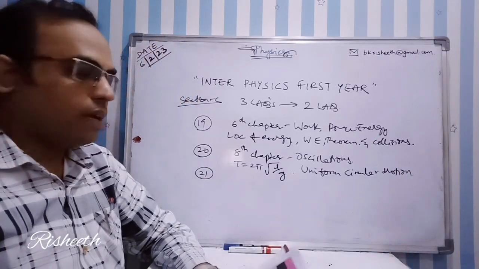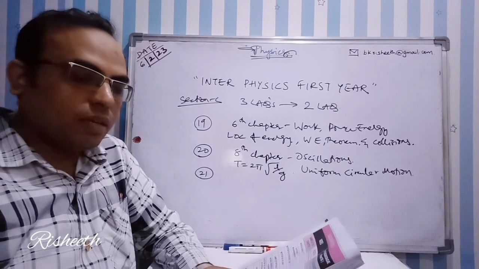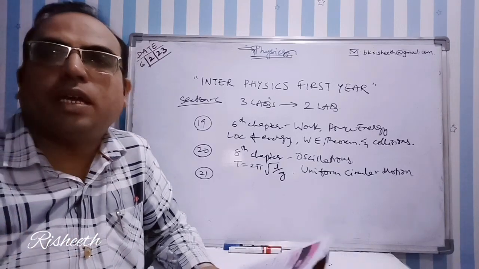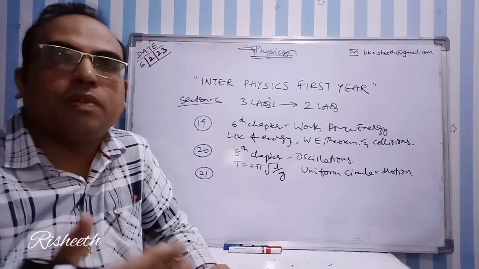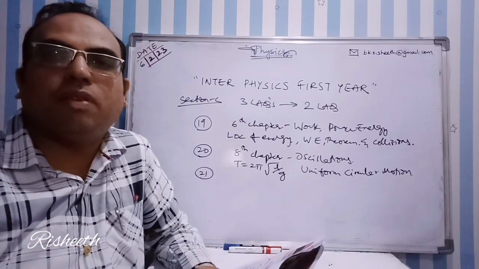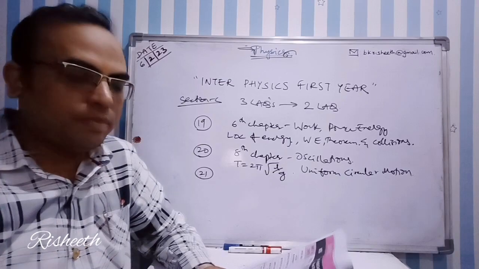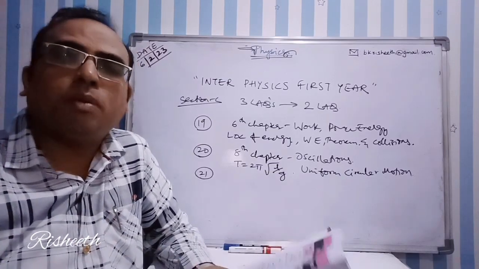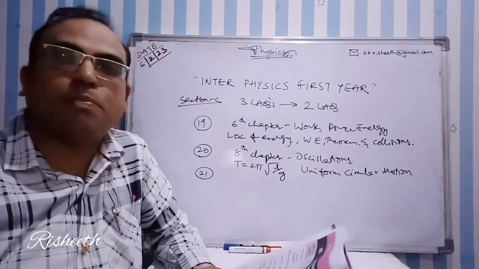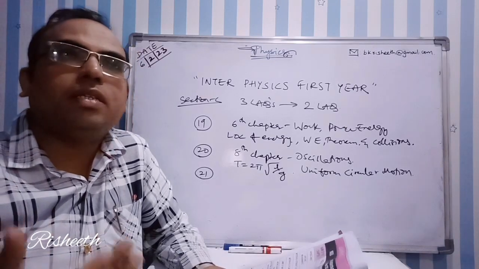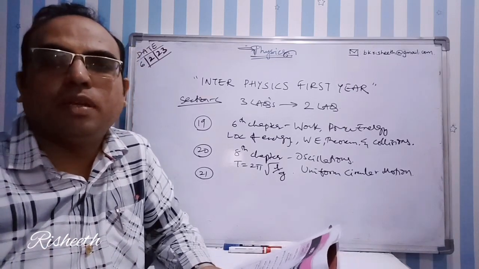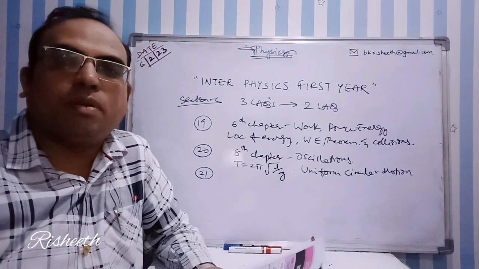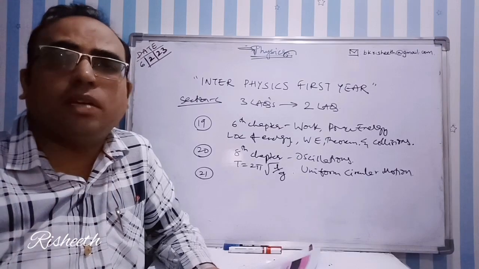Out of these 2, generally you should expect one. And in the 21st question, generally they will ask from thermodynamics, that is state the second law of thermodynamics, and differences between heat engine and refrigerator. But other than that, there are many probable questions you can expect in the final exam: Newton's law of cooling and a problem, thermal conductivity and coefficient of thermal conductivity plus a problem, ideal gas equation.